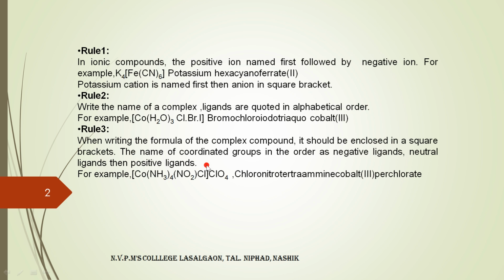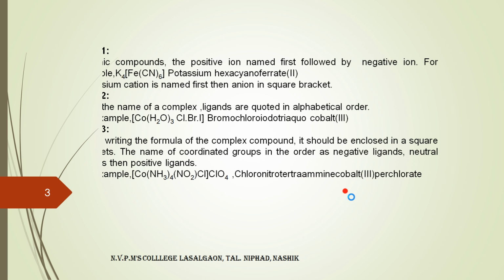There are 3 minus charges that are balanced by the positive charge on cobalt, that is +3. +3 minus 3 is equal to 0. So the oxidation state of cobalt is +3. So the name of this particular complex is chloronitrotetraamminecobalt(III) perchlorate. This is the oxidation state of cobalt, and we have to write it in brackets.